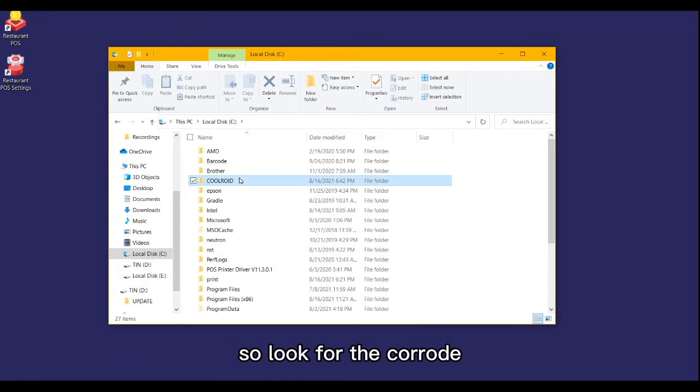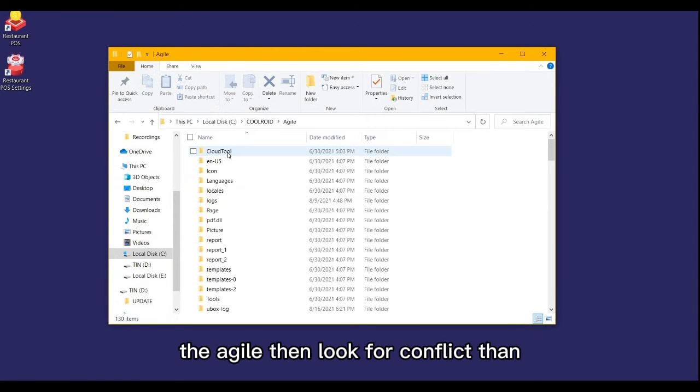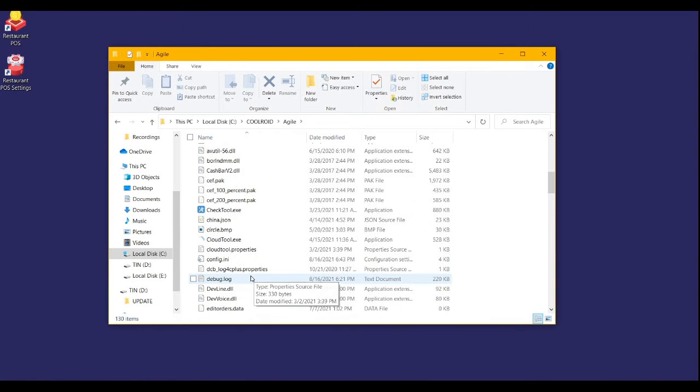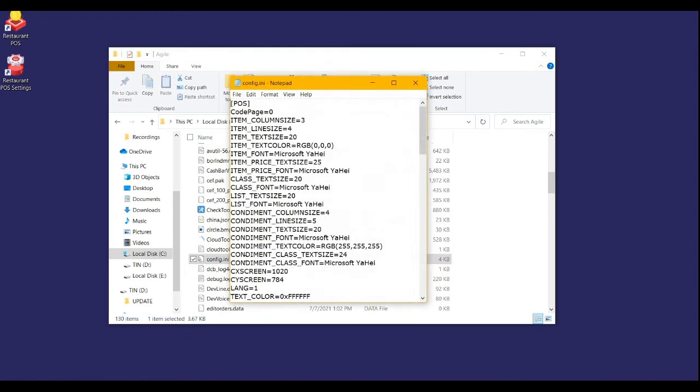Next, we need to configure that resolution in the POS settings. Look for the Coolroyd, then Agile, then look for config, then any, and then on the CX screen and CY screen, just copy the first numbers: 1920 and then 1080, then save.